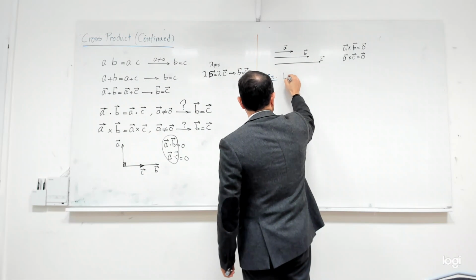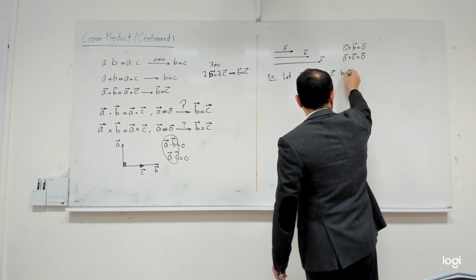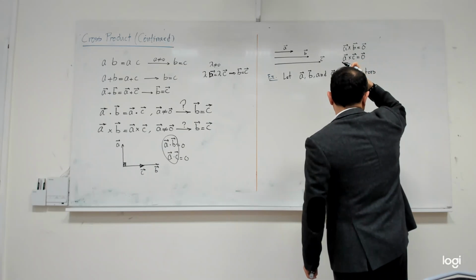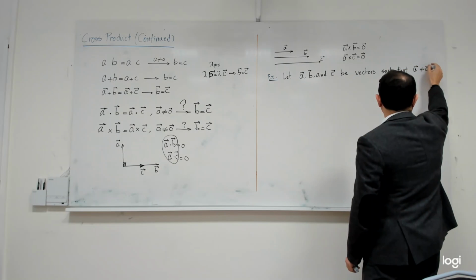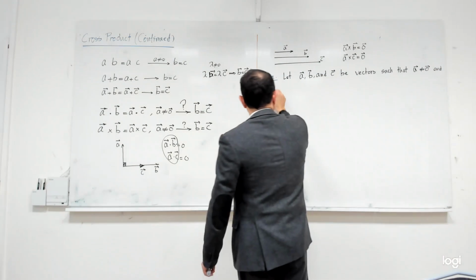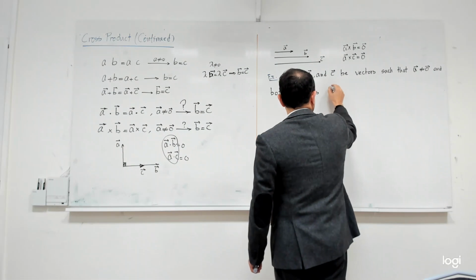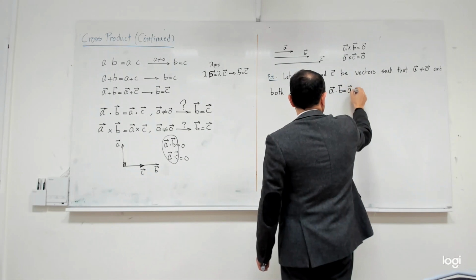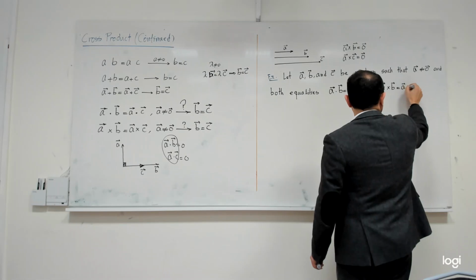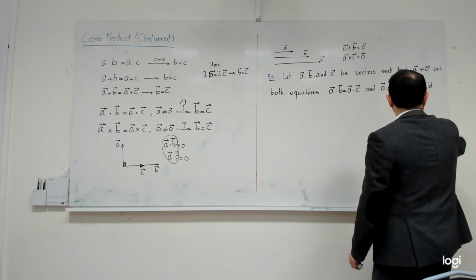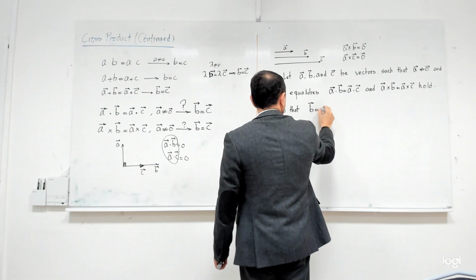Let A, B, and C be vectors such that A is not the 0 vector and both equalities, A dot B is equal to A dot C and A cross B equals A cross C, hold. Show that B is definitely equal to C.